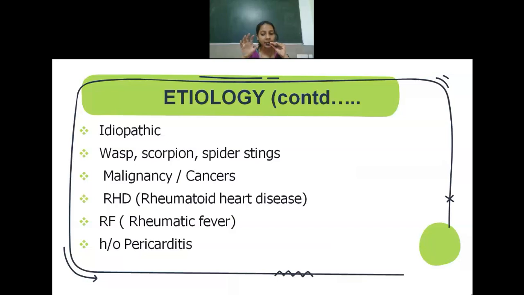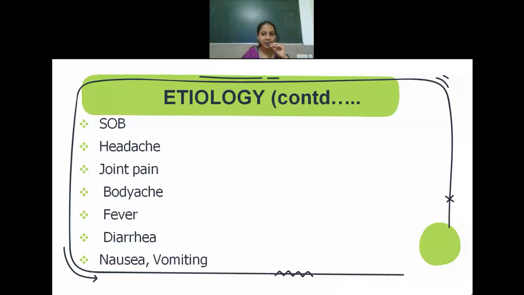People who have pericarditis will commonly have myocarditis, because we know that the myocardium is close to the pericardium. So because of that, the inflammation can spread to the nearby layer of the heart. Okay, next we will move on to the clinical manifestations.